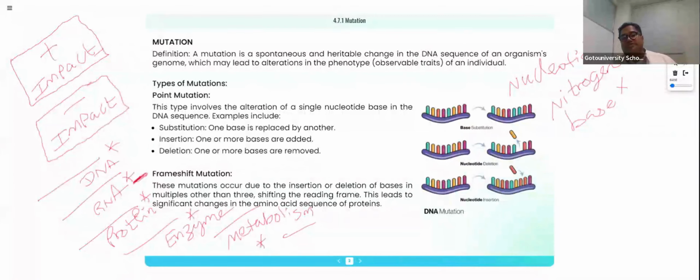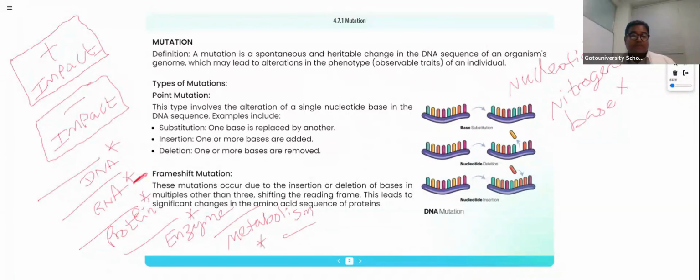Frameshift mutation, right? So for example, one of our family members is getting a health issue and is admitted to the hospital. So all the members of the family are getting so many psychological disturbances like this. In the same way, here also, if one frame is getting disturbed, all the frames are getting disturbed to a greater level. That is the message we need to understand, right?